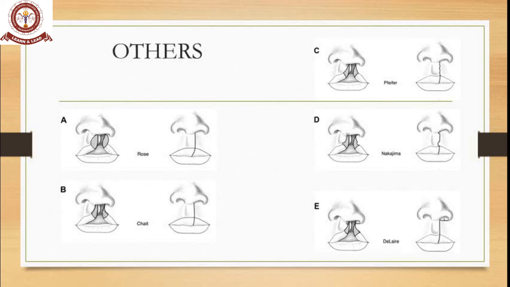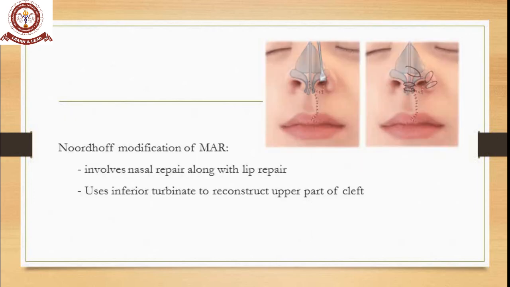Some of the other techniques for unilateral cleft lip are the Rose technique, Chait technique, Pfeifer technique, and Nakajima technique. Then you have Delaire's technique, which we have already discussed. Another modification is now given by Nordhoff, a modification of Millard's advancement rotation flap. Since Delaire's technique had advantages over Millard's, Nordhoff made a small modification in which the nasal base was taken into consideration.